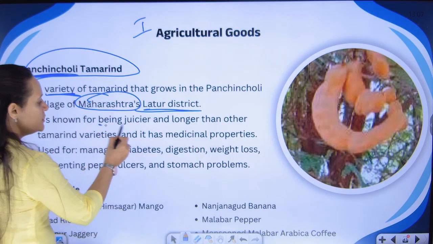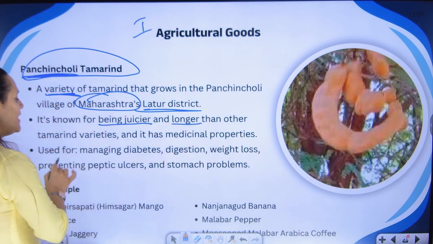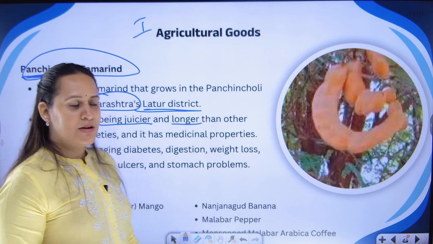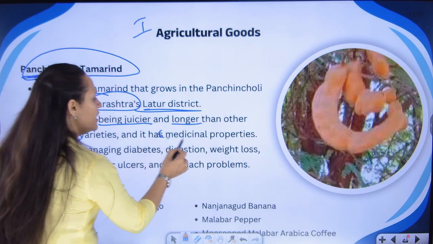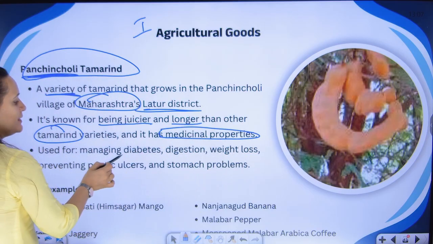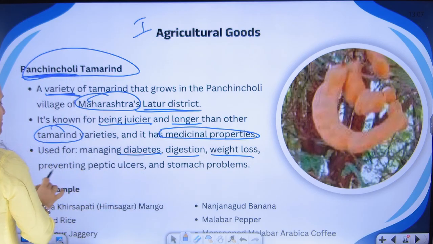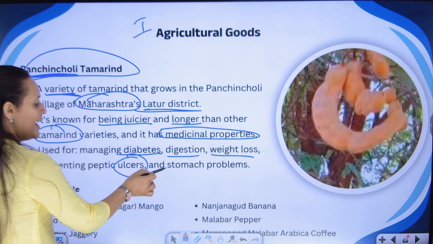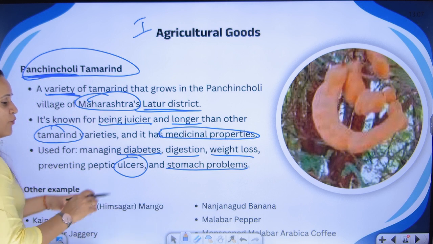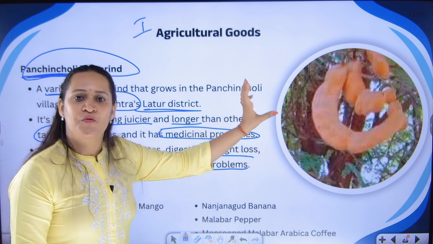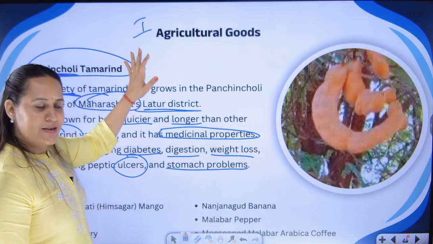It is juicier and longer than any other tamarind variety prevalent in India or any other country. It has medicinal properties also. It helps in managing diabetes, digestion, weight loss, preventing ulcers, and stomach problems. For all these unique characteristics, this particular variety of tamarind is GI tagged.